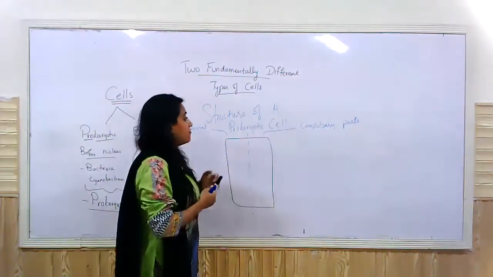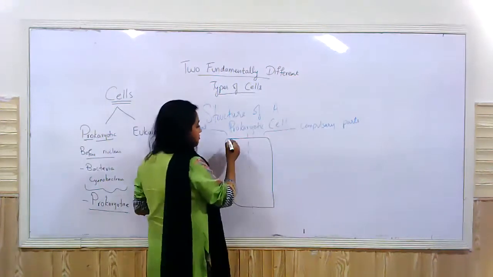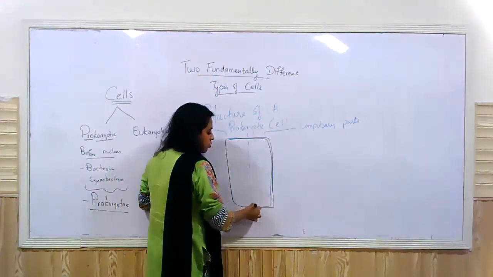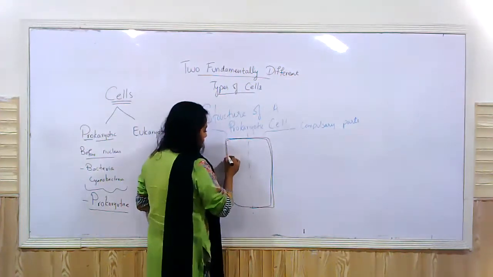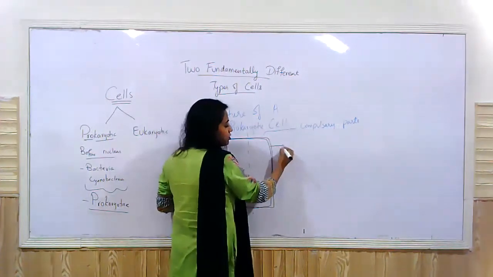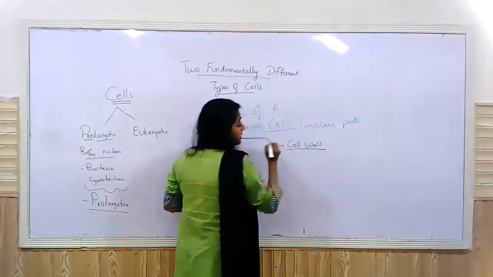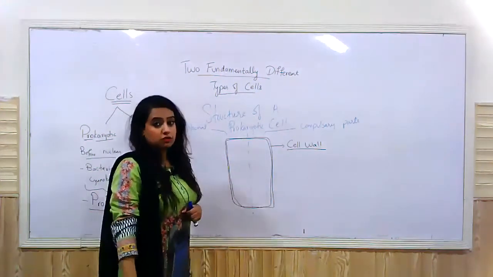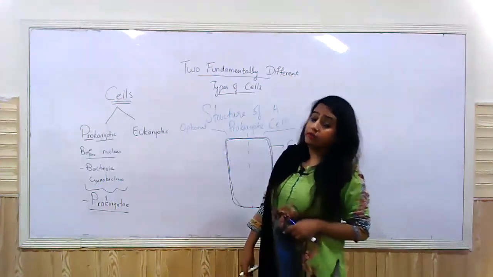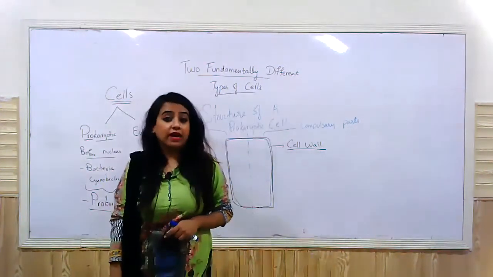First of all, every prokaryotic cell has a cell wall, right? The outermost boundary in the case of a prokaryotic cell is a cell wall, with a difference of the composition. The difference is the composition. The cell wall in the case of prokaryotic cells is not made up of cellulose, and it is not made up of chitin either.